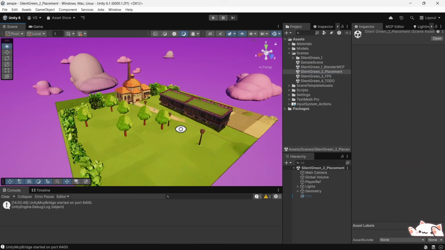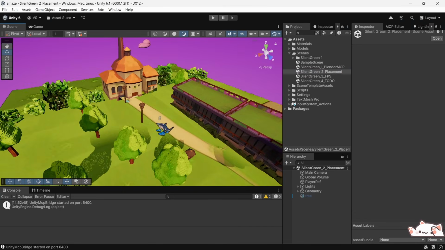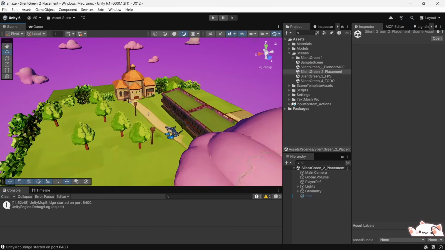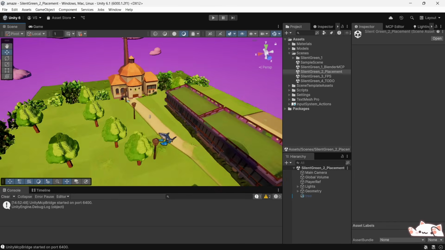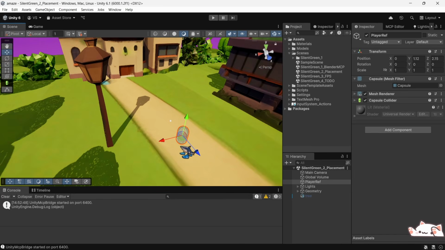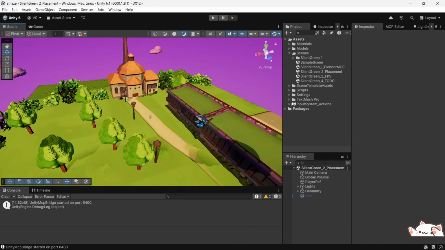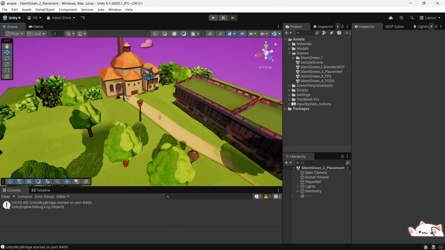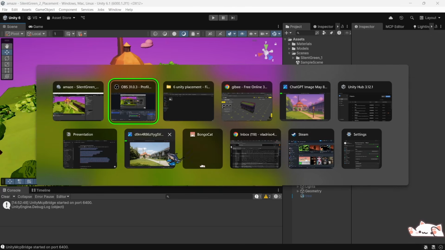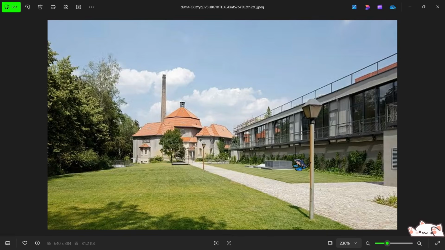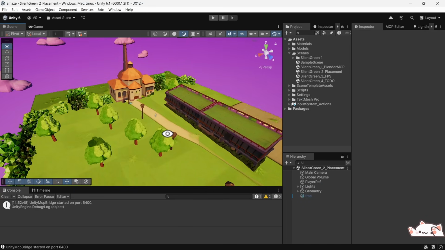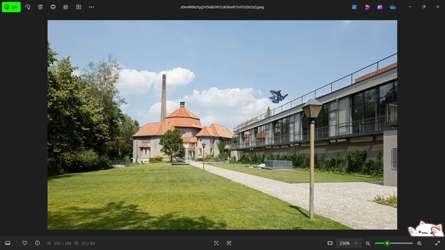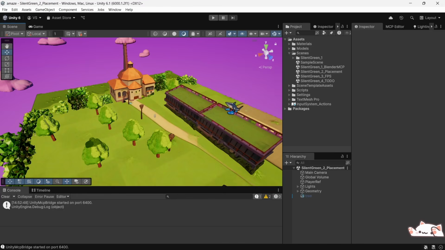Once everything was ready, this is how the scene looks. We have everything here: the crematorium, the glass house, the trees, the lamppost, the clouds, the sky, and this is our reference for the player. This is pretty impressive because it didn't take that long to create this scene, and it was all generated from originally just one image like this. And we have the 3D version of the reference image, but inside a game engine.